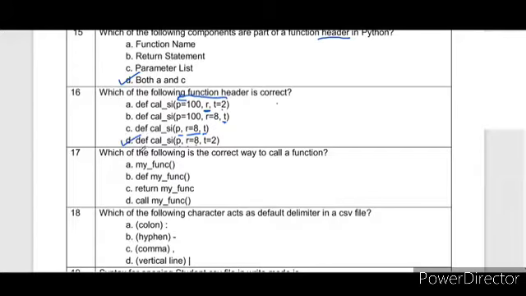Question number 17: which of the following is the correct way to call a function? First is my function, this is the correct way. Second is def my function, this is a define statement. When we define a function, we write it like this. There is no such statement as call my function. So option 1, A, is correct.